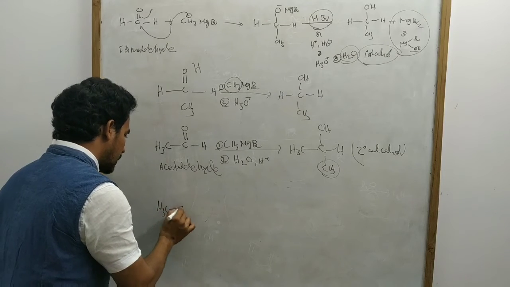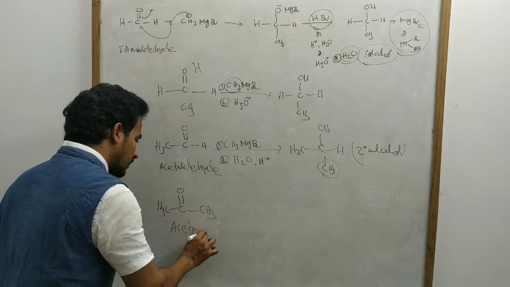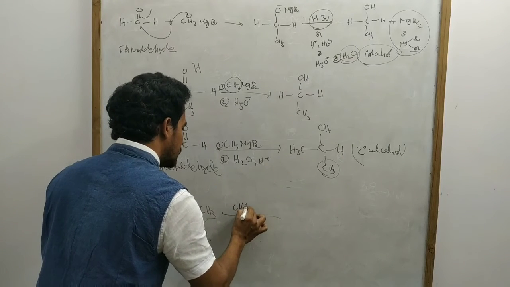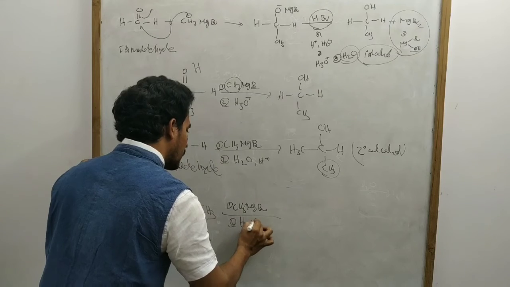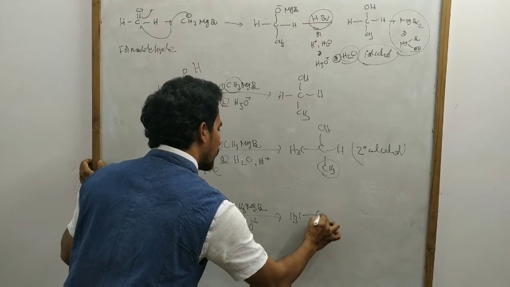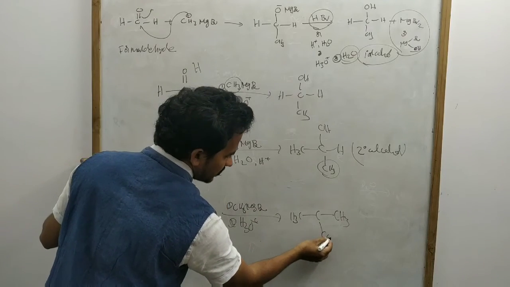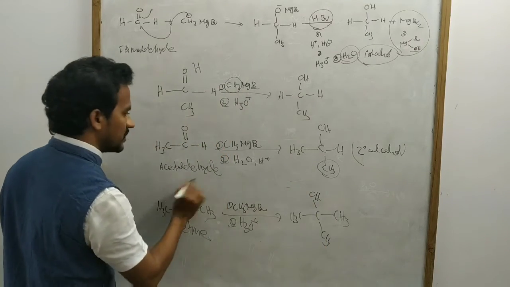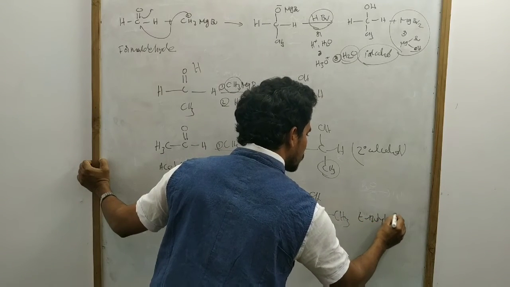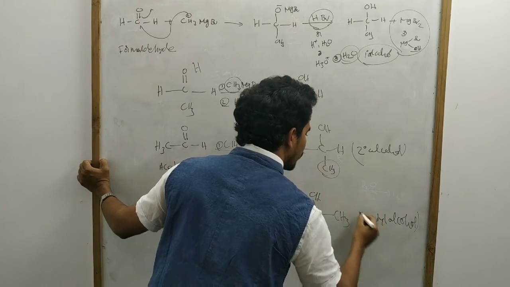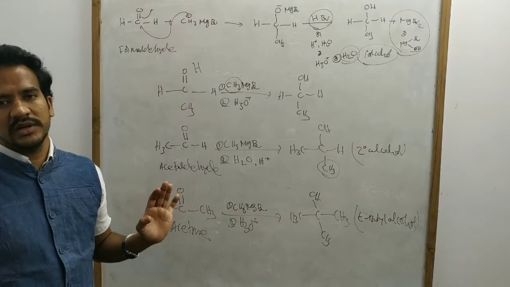Next, take acetone. And now here, this methyl magnesium bromide and second step followed by acid workup. Then what is the product? What is the alkyl group in the Grignard reagent? CH3. So adding CH3, and then that oxygen becomes OH. So it is a tertiary butyl alcohol. That's it. So we can prepare the primary alcohol, secondary alcohol, or tertiary butyl alcohol.